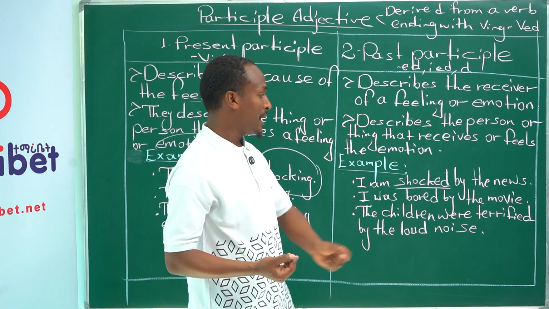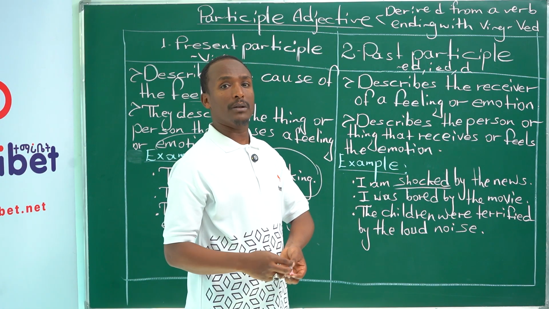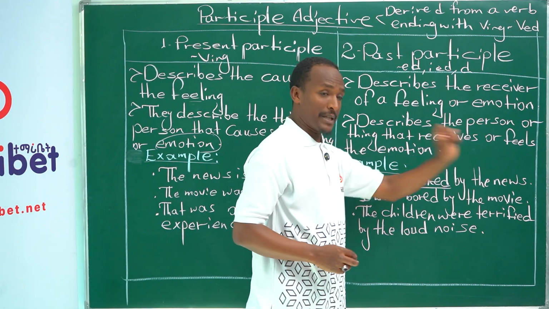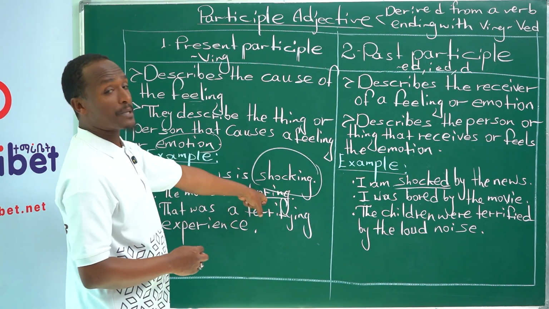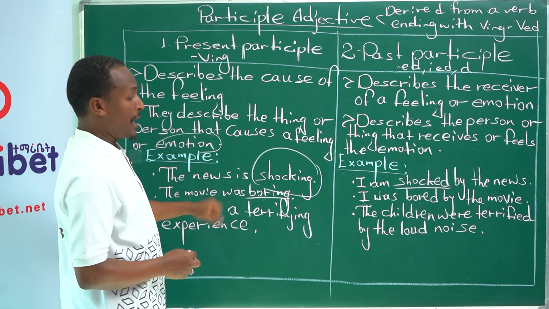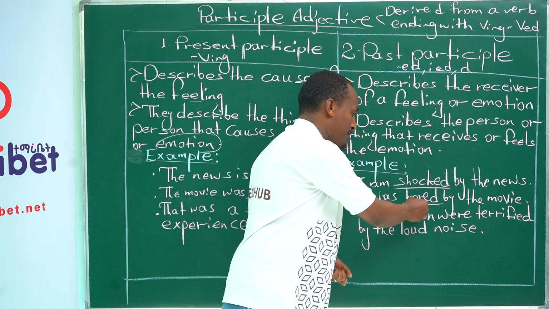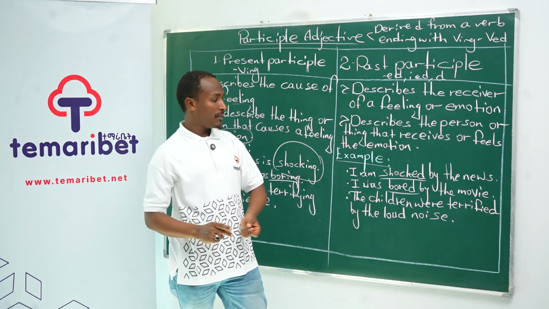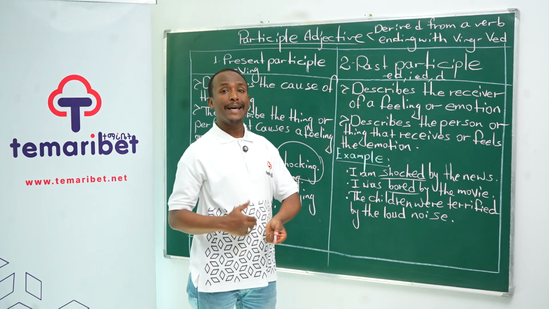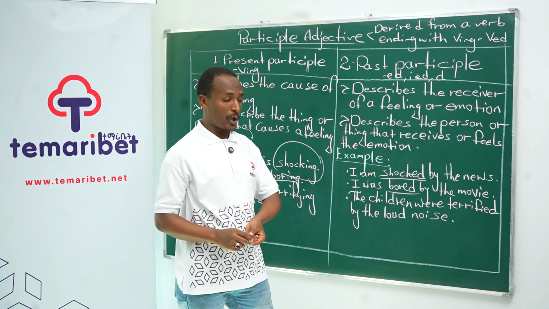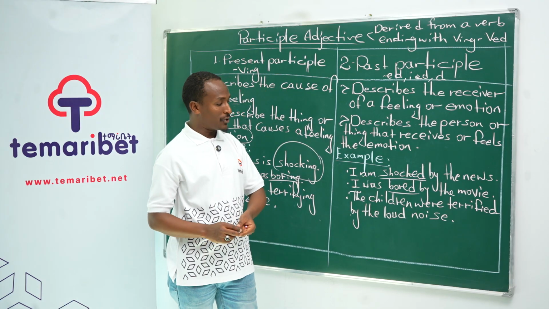So past participle is used in this case to express a kind of feeling developed by the individual because of some reasons, okay? I was bored by the movie. Earlier, we said the movie was boring. Now the movie is a cause, and I am the receiver. That's why I was bored, not boring. I was bored by the movie. Now, past participle is used as an adjective to describe or modify the individual's emotion or feeling. The next one, the children were terrified by the loud noise.